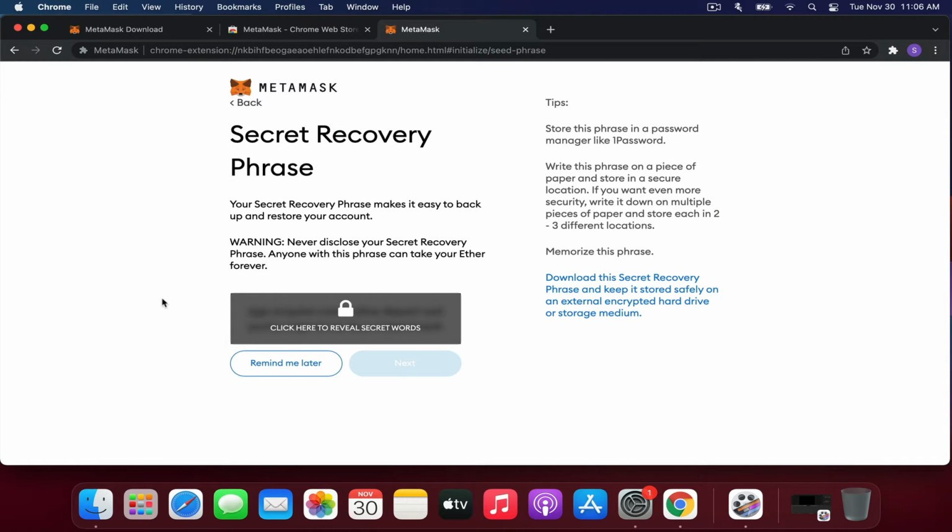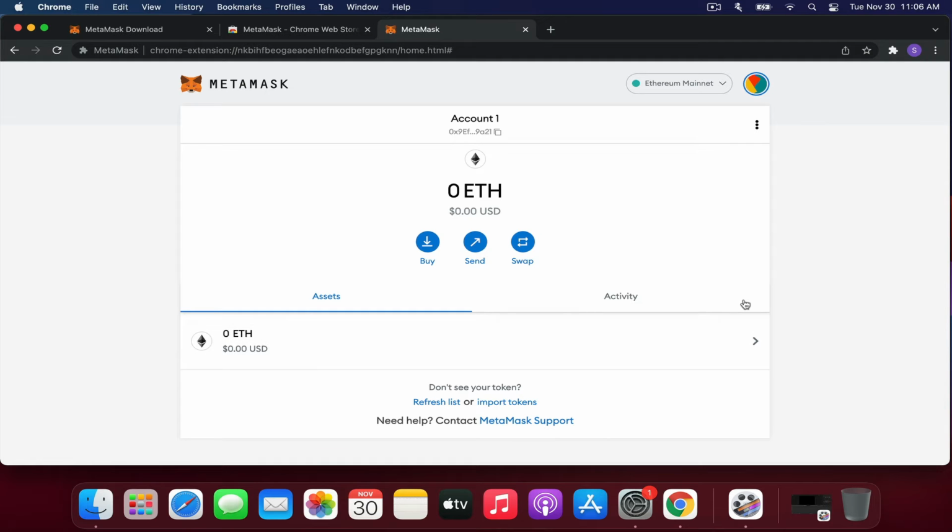It's very important that you write your secret recovery phrase on paper and store it in a safe place. If anyone gets a hold of these words, they can recover your wallets and take all its contents. So I'll go remind me later because I don't want to show my secret phrase on camera. And this is my account.